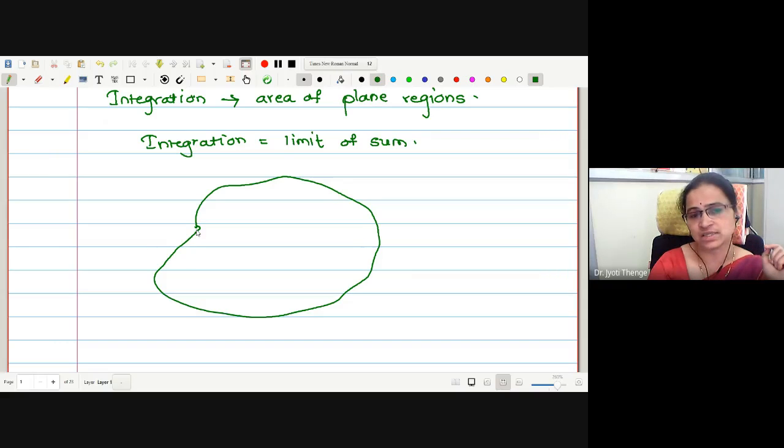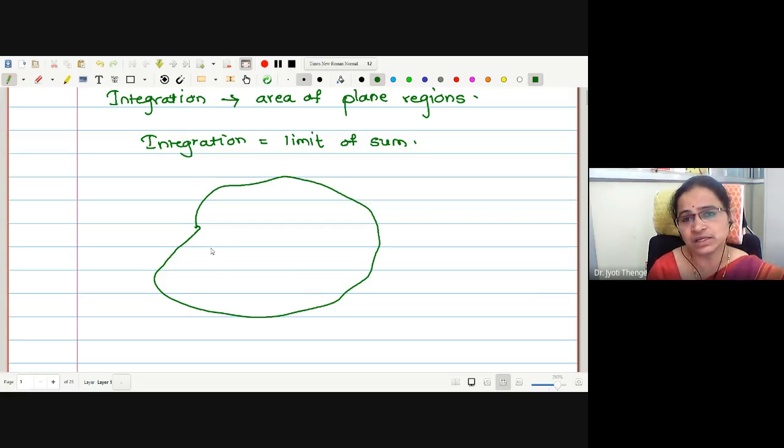Then a question arises: how to find out the area of this plane region? What is one going to do? Or suppose this is the plot I want to sell, and someone wants to buy this. But in order to buy this plot, we should know the exact area so that the buyer can pay the exact amount for this plot.